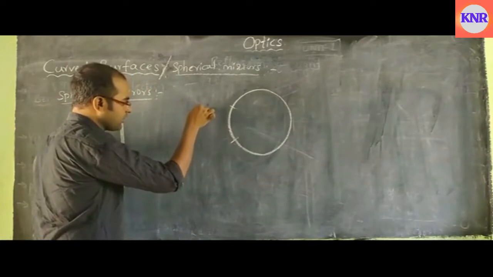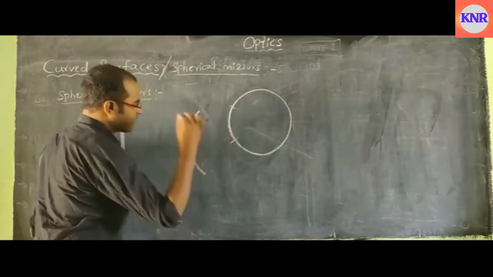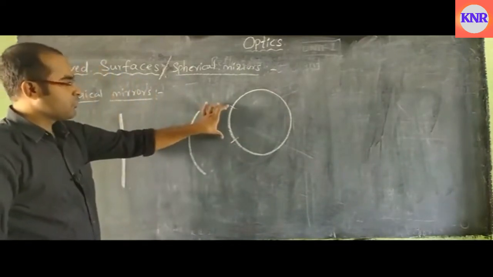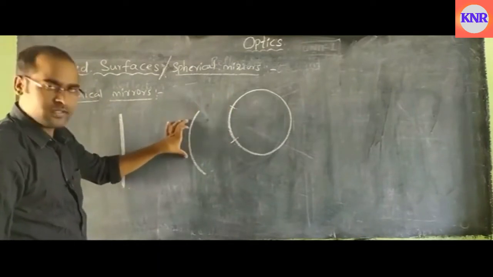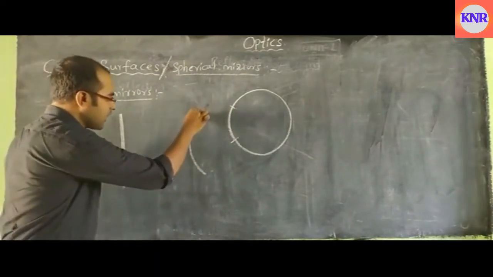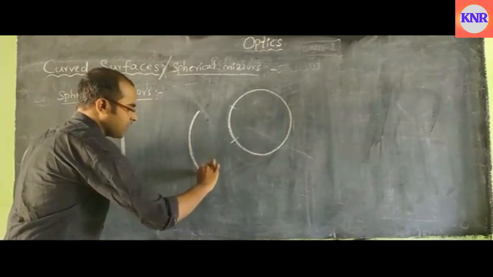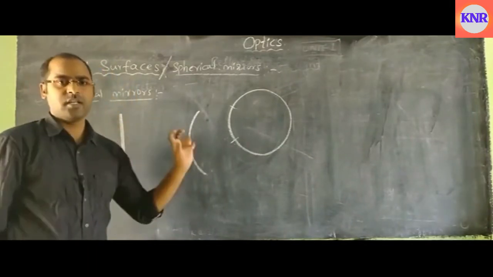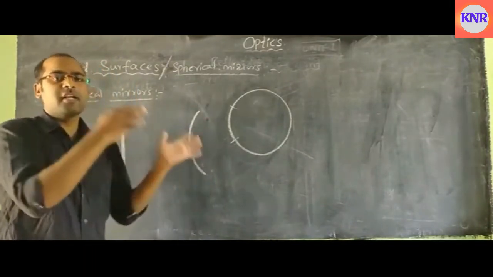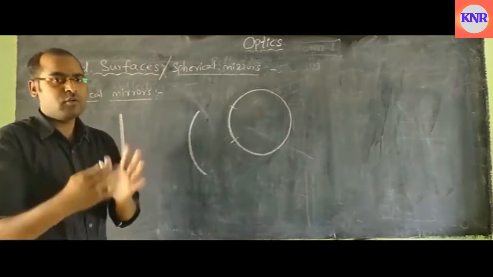I am drawing the same one. This is magnified. This is the small part I have taken from the sphere. It is the curved surface and it is totally glass, so it must be made into a mirror, right?